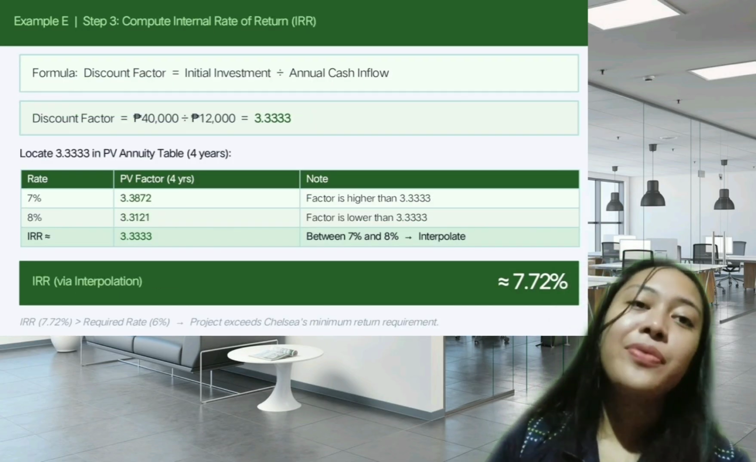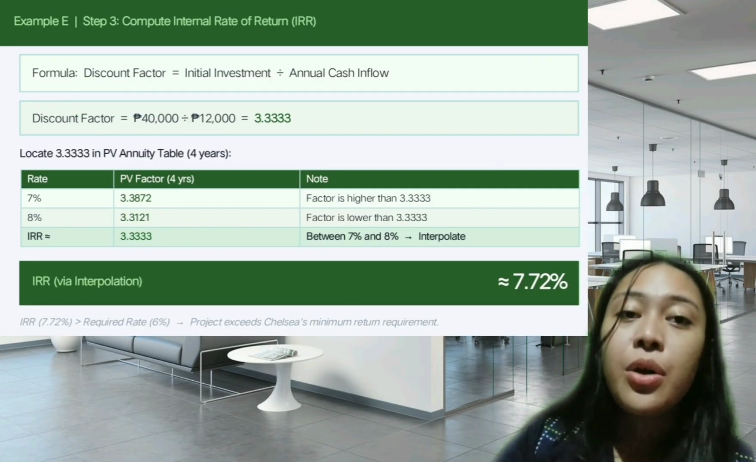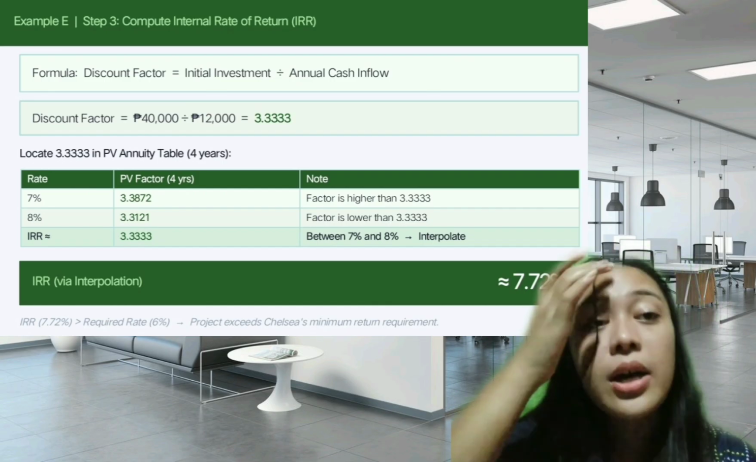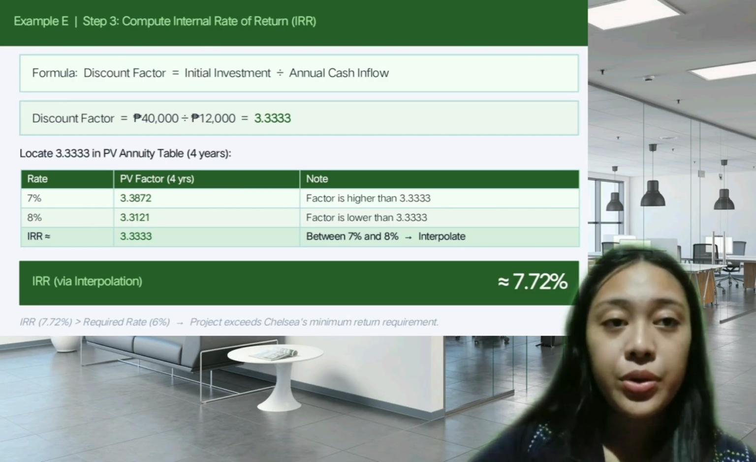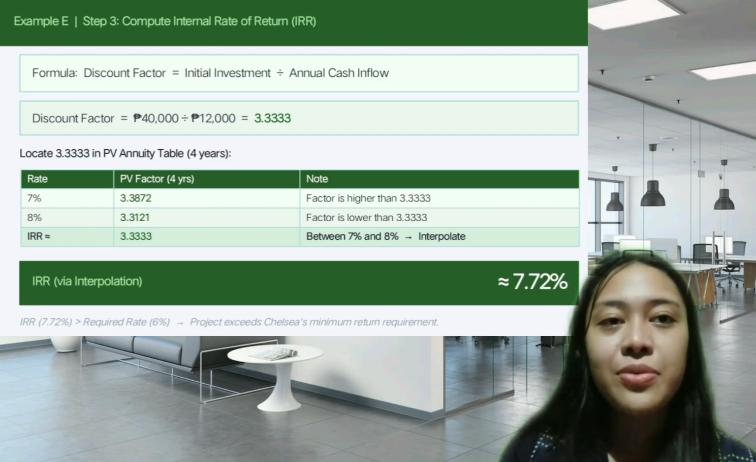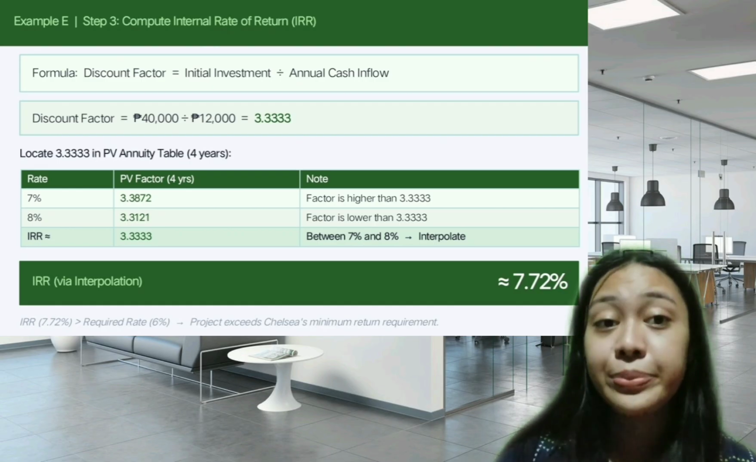For step 3 naman, we compute the internal rate of return or the IRR of the project. What is being computed here? The IRR is the actual percentage return this project generates. We want to know if it is higher than Chelsea's required 6% return.